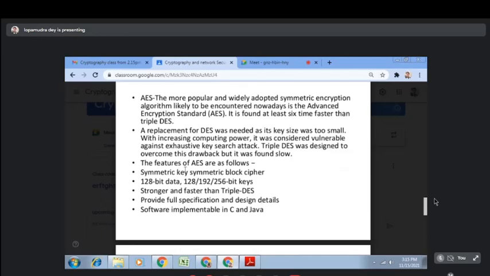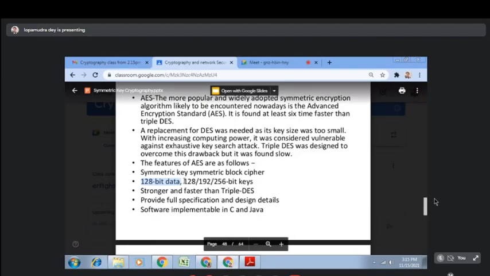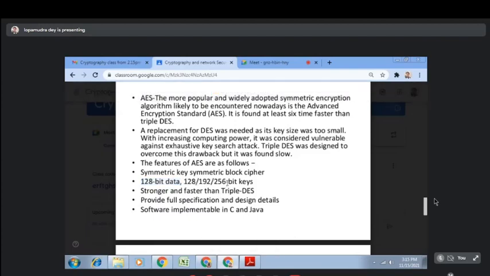The features of AES are: it is a symmetric cryptography and it is an example of a block cipher. The plain text size is 128 bit. In case of DES the plain text size is 64 bit, but in case of AES the plain text size is 128 bit. Just like in IDEA, variable size keys can be used.